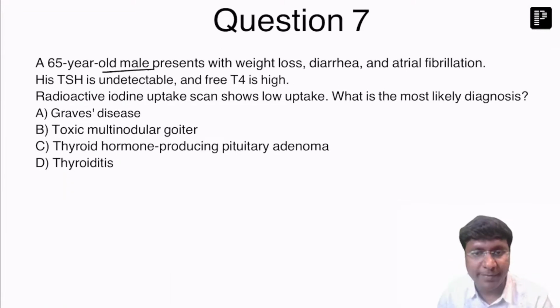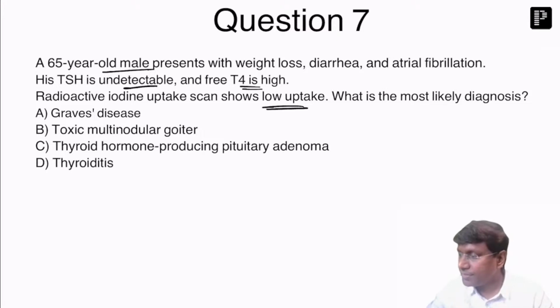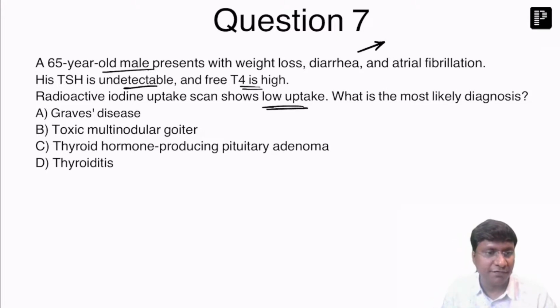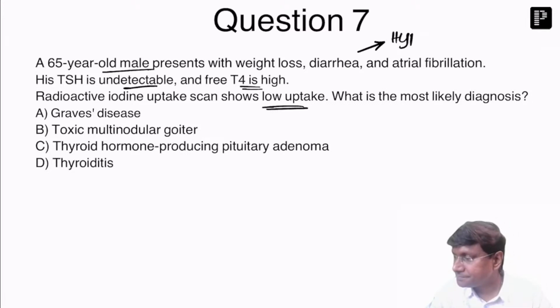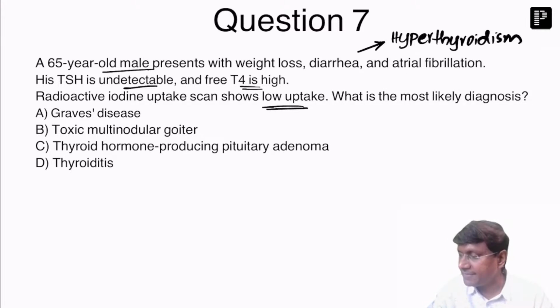A 65-year-old male presents with weight loss, diarrhea, and atrial fibrillation. His TSH levels are undetectable, and the free T4 levels are very high. Radioactive iodine uptake scan shows low uptake. What is the most likely diagnosis in these patients? So if you take this clinical scenario, what is it suggestive of? This clinical scenario is suggestive of hyperthyroidism.